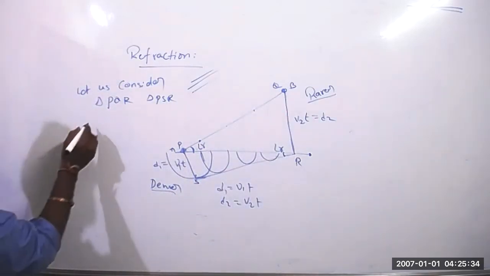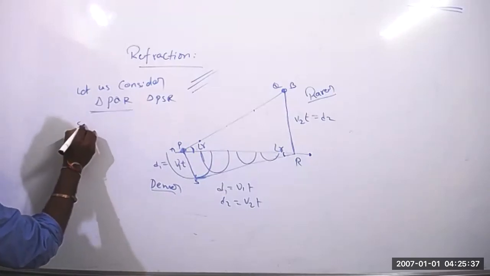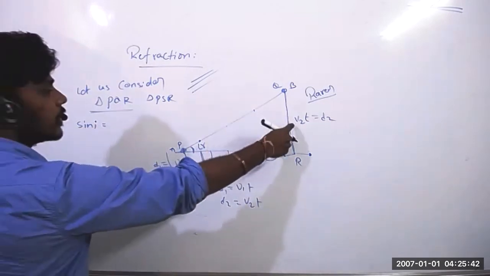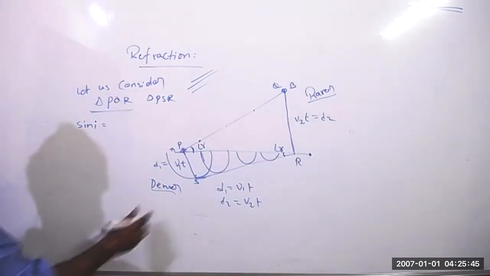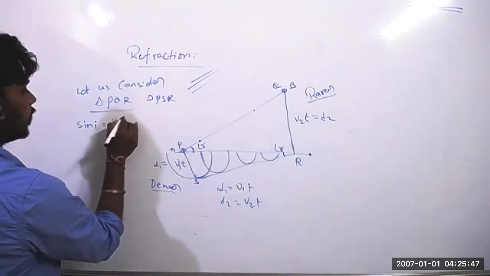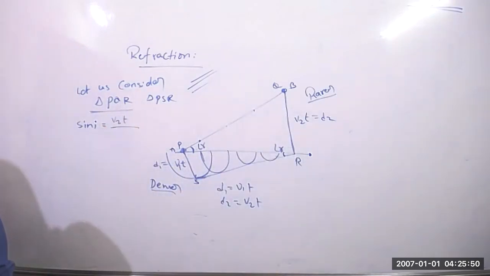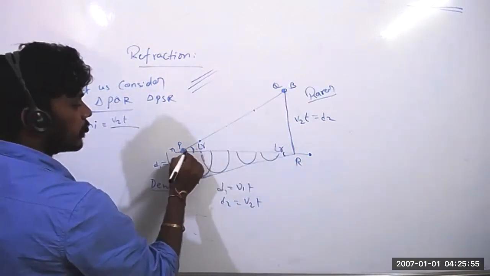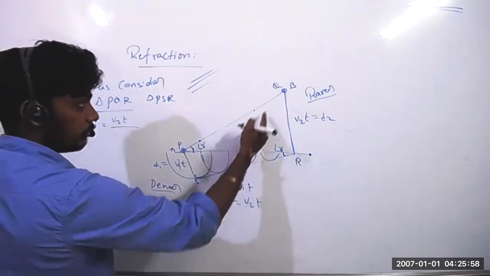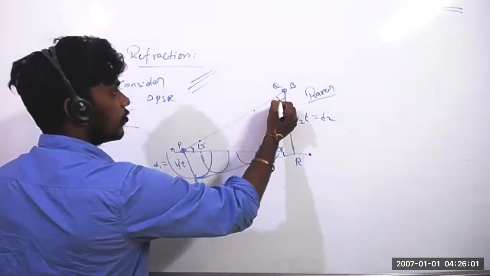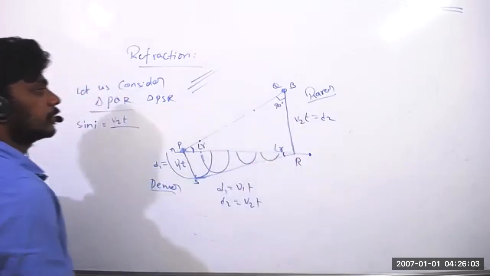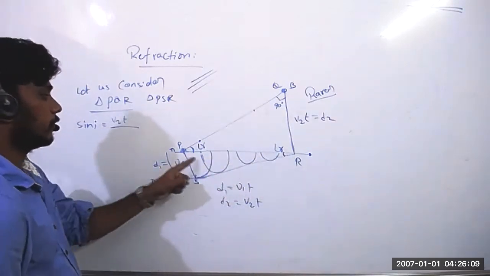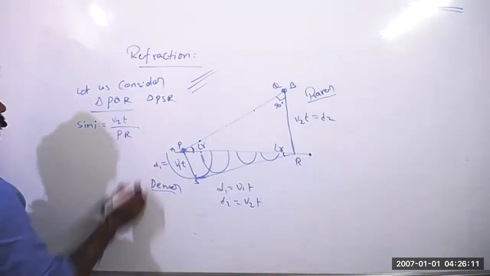From triangle PQR, sine i means opposite side by hypotenuse, and the opposite side is this much, right? So V2t. Tell me what is the adjacent side? Sorry, hypotenuse. This is the hypotenuse, okay? Here that angle is 90, so the hypotenuse will be this. So PR is the hypotenuse, remember.